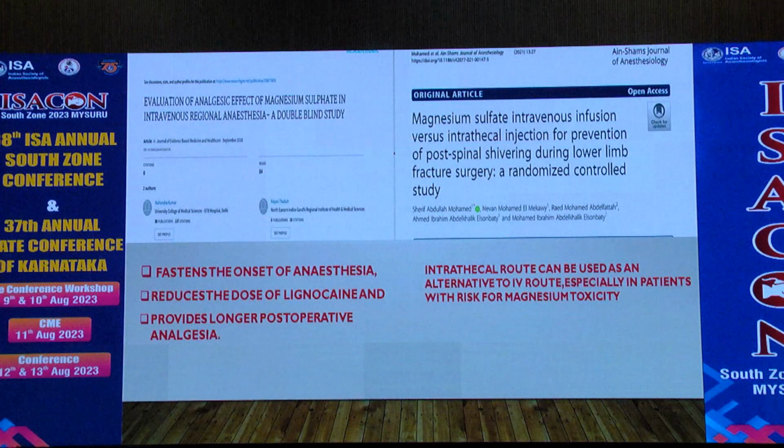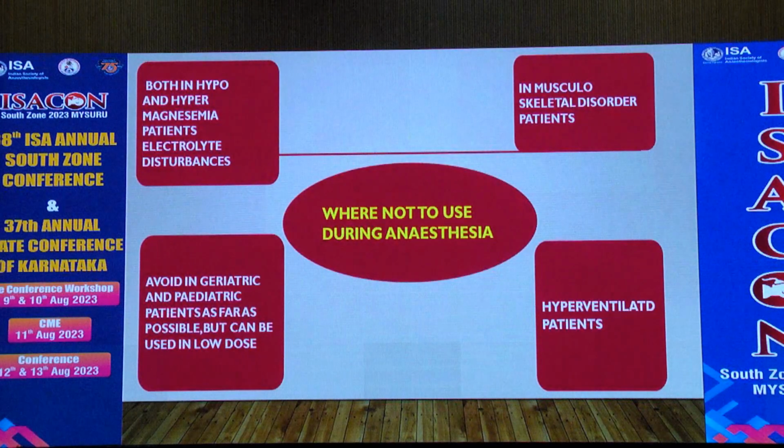This is a very important study, and we also use magnesium sulfate for the prevention of shivering. It can be given intrathecally and intravenously. When you are suspecting magnesium toxicity, preferably you can use it intrathecally. Where not to use it during anesthesia: in both hypo and hypermagnesemia, patients with electrolyte imbalance, and in geriatric and pediatric patients it should be used cautiously. Also in patients with musculoskeletal disorders and in hyperventilated patients.